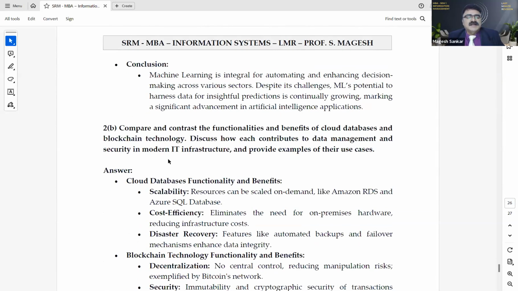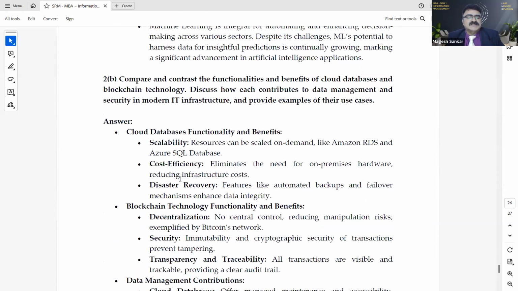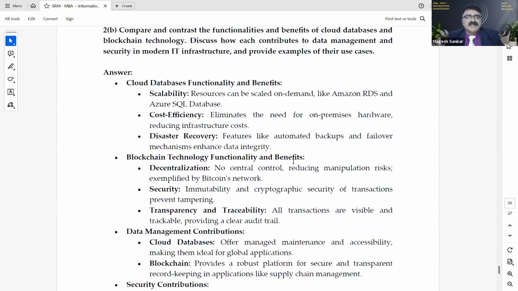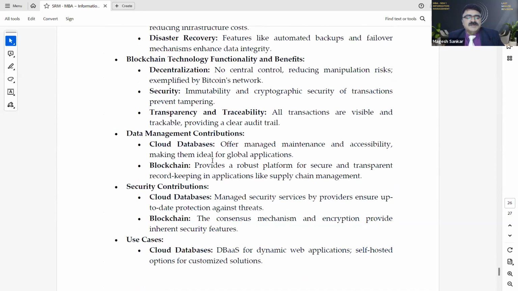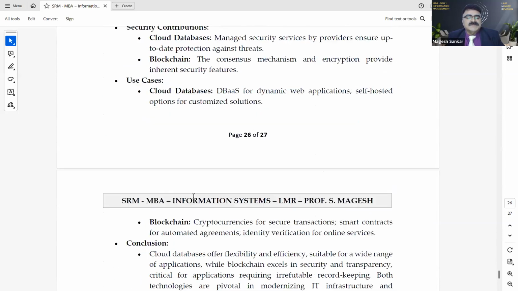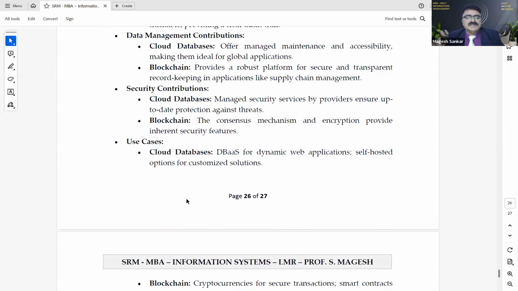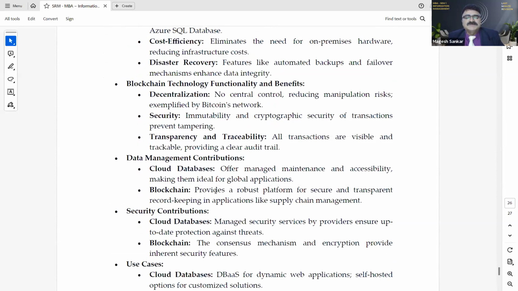Conclusion. Then compare and contrast the functionality and benefits of cloud databases and blockchain technology. Discuss how each contributes to data management and security in modern IT infrastructure and provide examples of their use cases. You have cloud database functionality and benefits, blockchain technology functionality and benefits, data management contributions, security contributions, use cases, and a conclusion for this. So this is the end of LMR.